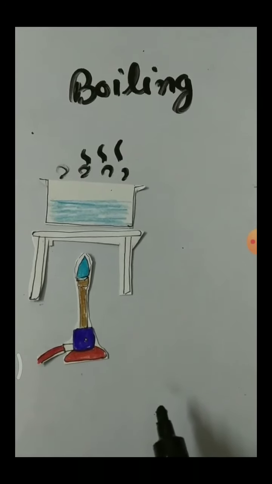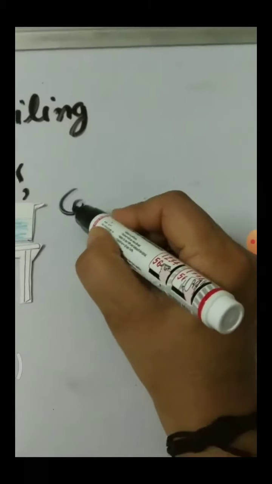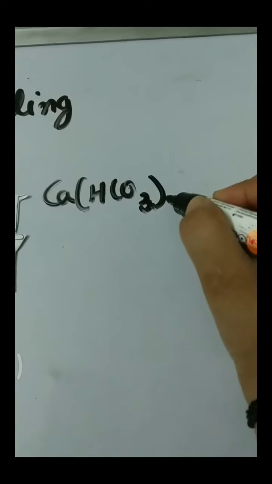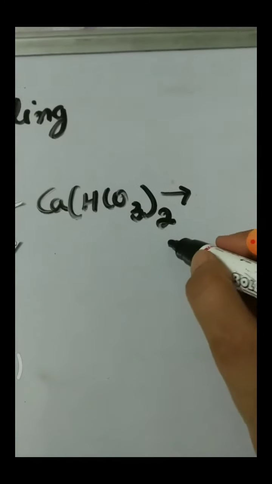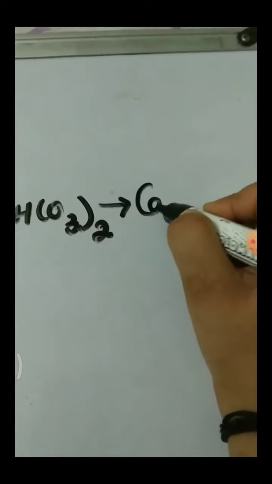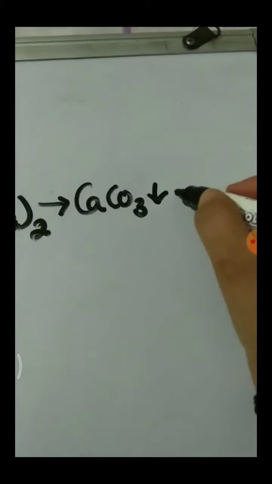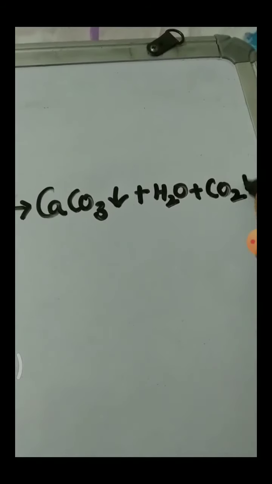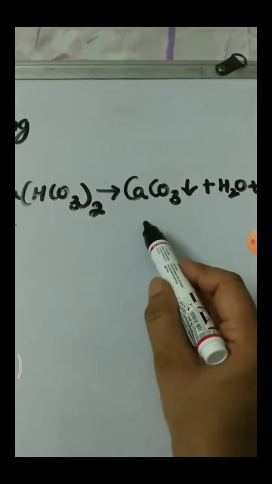In temporary hard water, we know which salts are dissolved: hydrogen carbonates of calcium and magnesium. When calcium hydrogen carbonate is heated up, it forms calcium carbonate in precipitate form. Water is formed and carbon dioxide is released as gas. In this way, we can change temporary hard water into soft water.